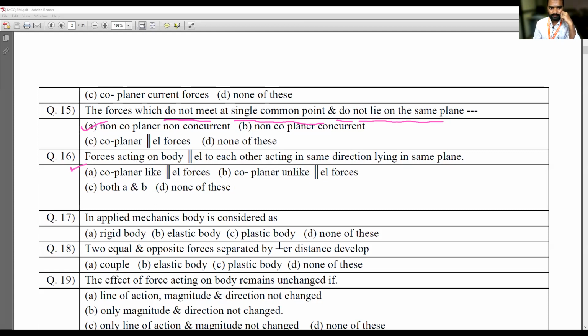Forces acting on the body parallel to each other, acting in the same direction, lie in the same plane. Answer A, sir: coplanar like parallel forces. Forces are parallel to each other and act in the same direction, meaning like parallel forces. Same plane means coplanar. Same direction means like. Parallel forces means parallel forces. It is option A, correct. Then roll number 30, 29,